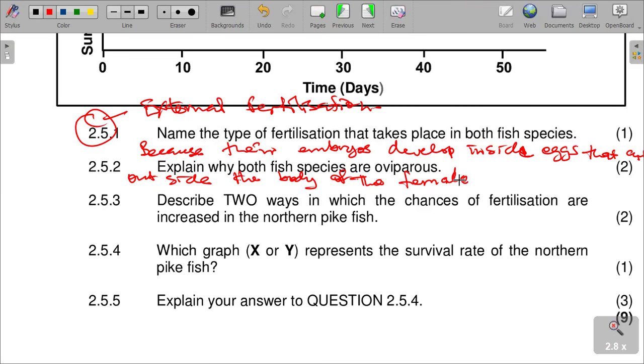I'm sure you know the characteristics of oviparous. The embryos develop inside the eggs that are outside the body of the female. That is why we call them oviparous.